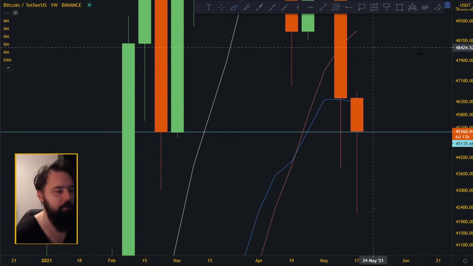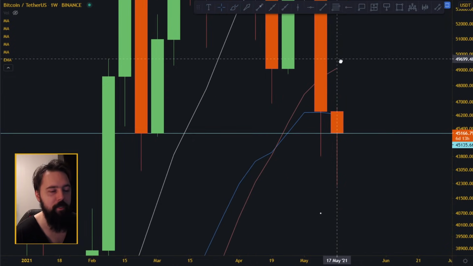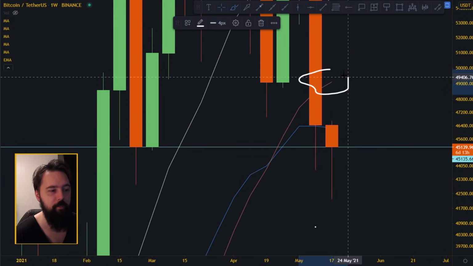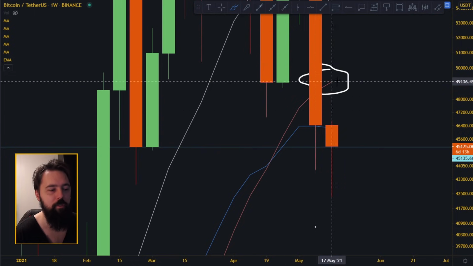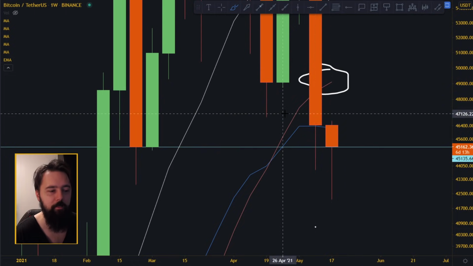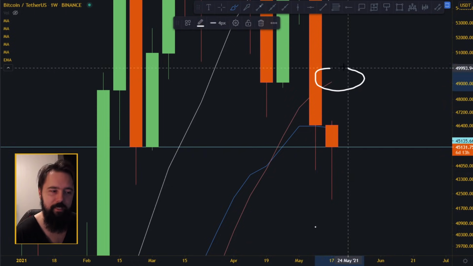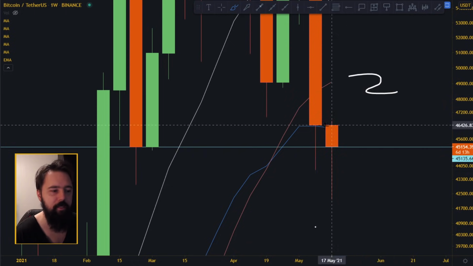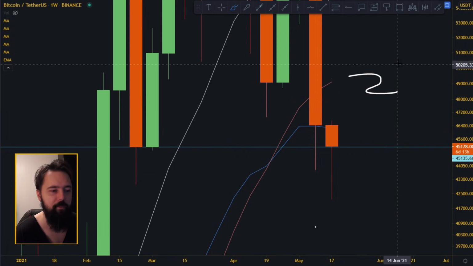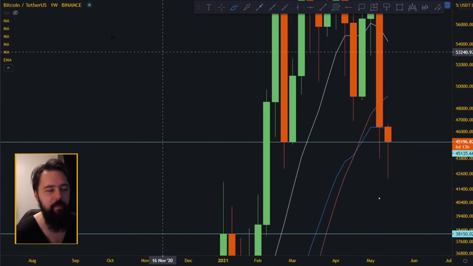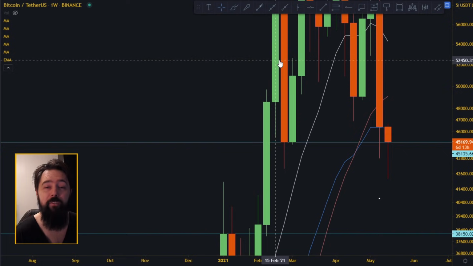Now, we can still go up. There is always a discussion whether the simple moving average or the exponential moving average is the right average to look at, or whether you should use 20 or 21. This is the 20 moving average and this is the 21 moving average. So why is somebody using 21 versus 20? Because 21 is a Fibonacci number.